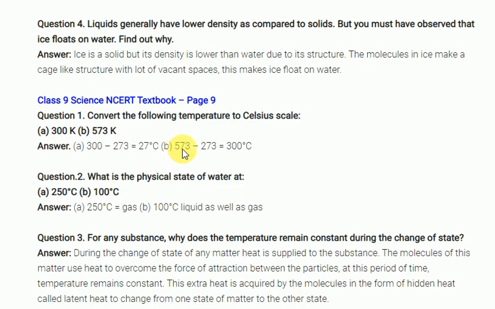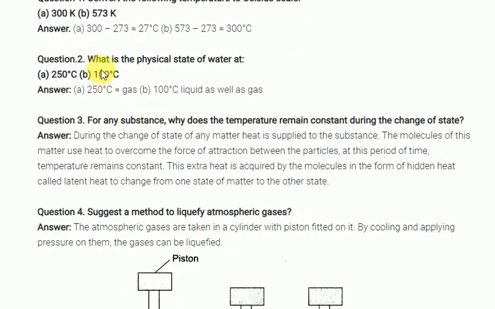Next one: they are asking about 573 kelvins. To convert 573 kelvins to degrees Celsius, 573 minus 273 gives 300 degrees Celsius. Next, look at this problem: what is the physical state of water? They have given 250 degrees Celsius and 100 degrees Celsius. Remember, 250 degrees Celsius means water is a gas, vapor. At 100 degrees Celsius water starts boiling, so there are two possibilities: liquid state or gaseous state. Clear? Next question.